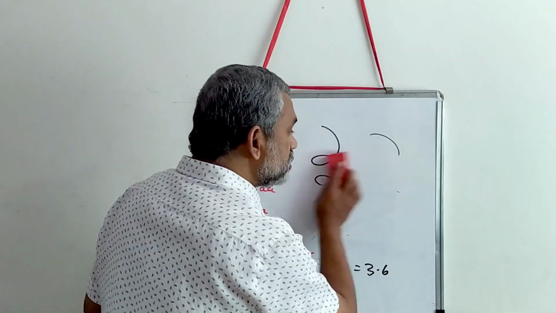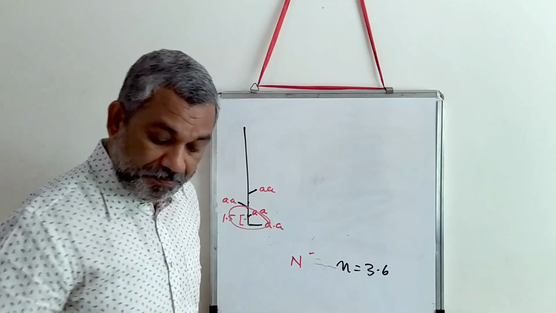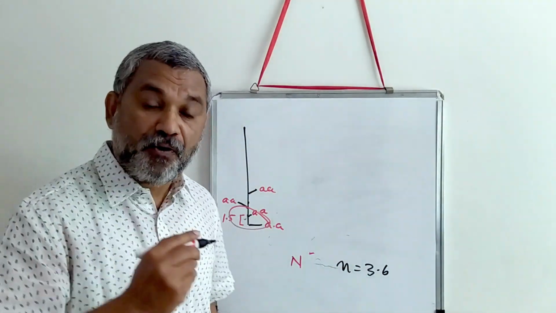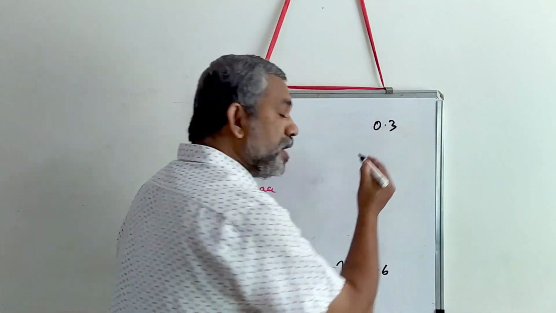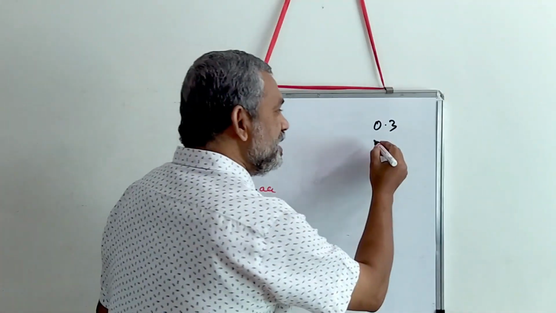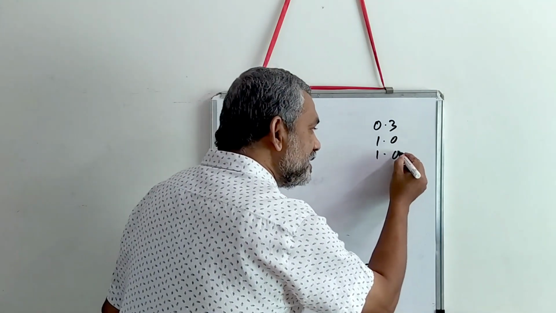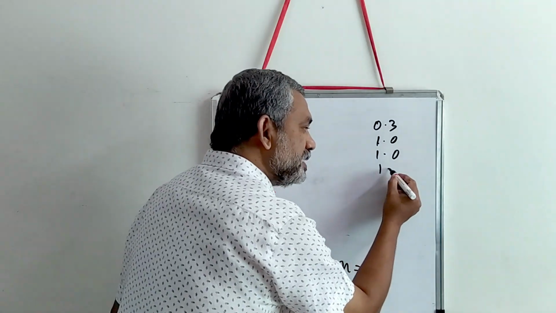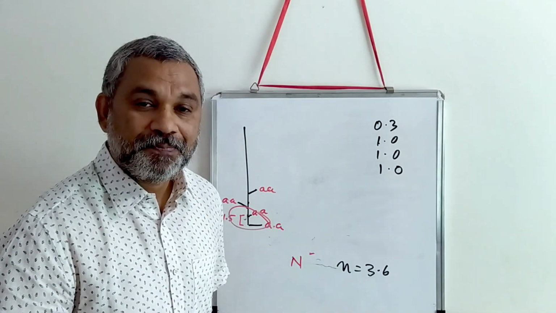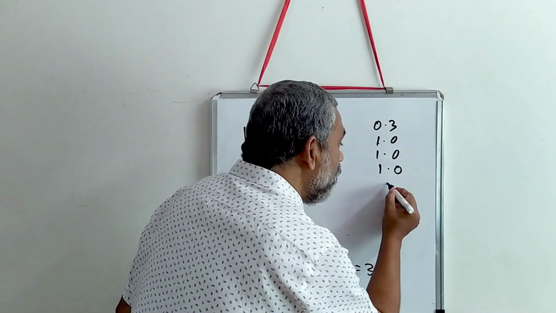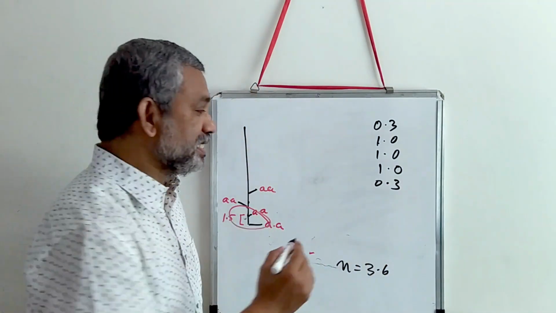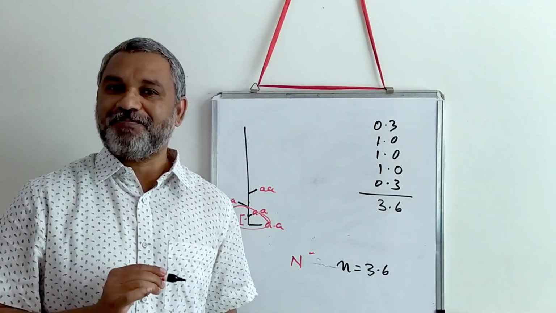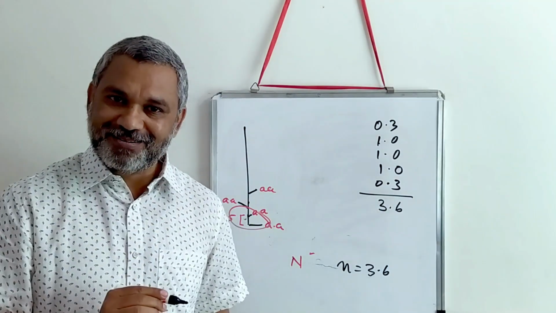Now, having understood the structure and how peptide bonds are formed, how is this 3.6 formed? The first amino acid, the second amino acid, the third amino acid, and 0.6 of another amino acid. That makes 3.6 amino acids that will make one round, one cycle, one ring.